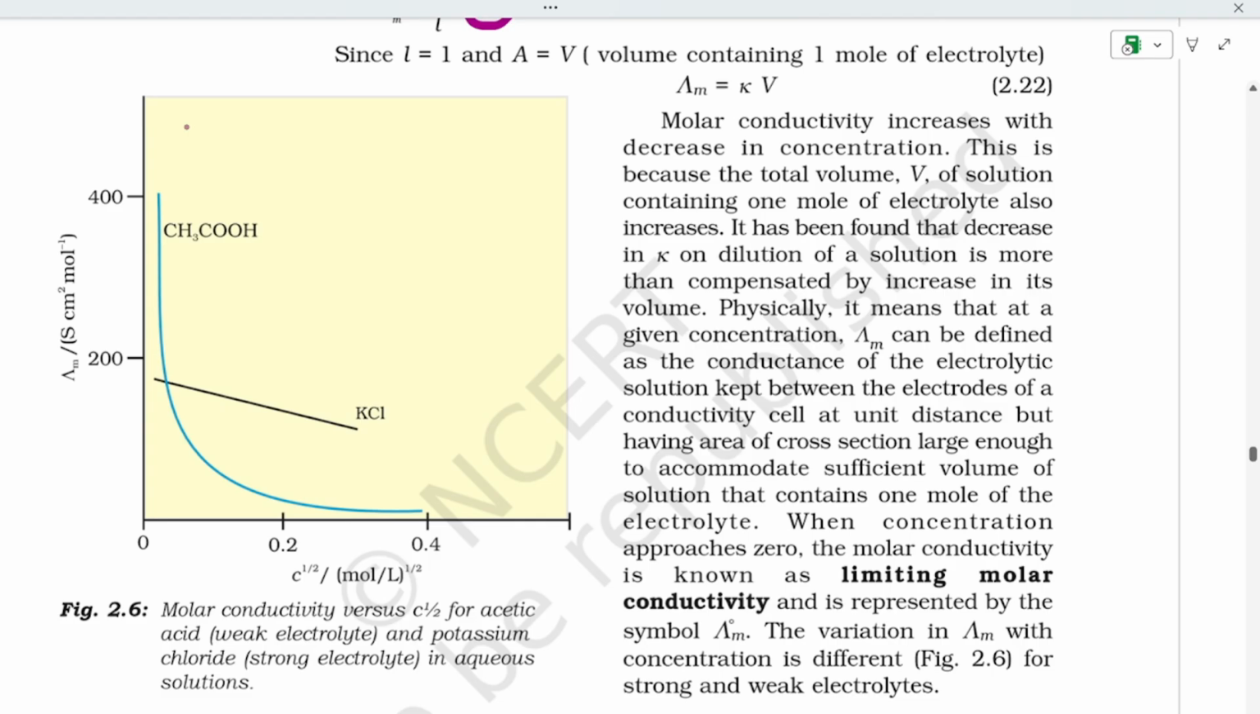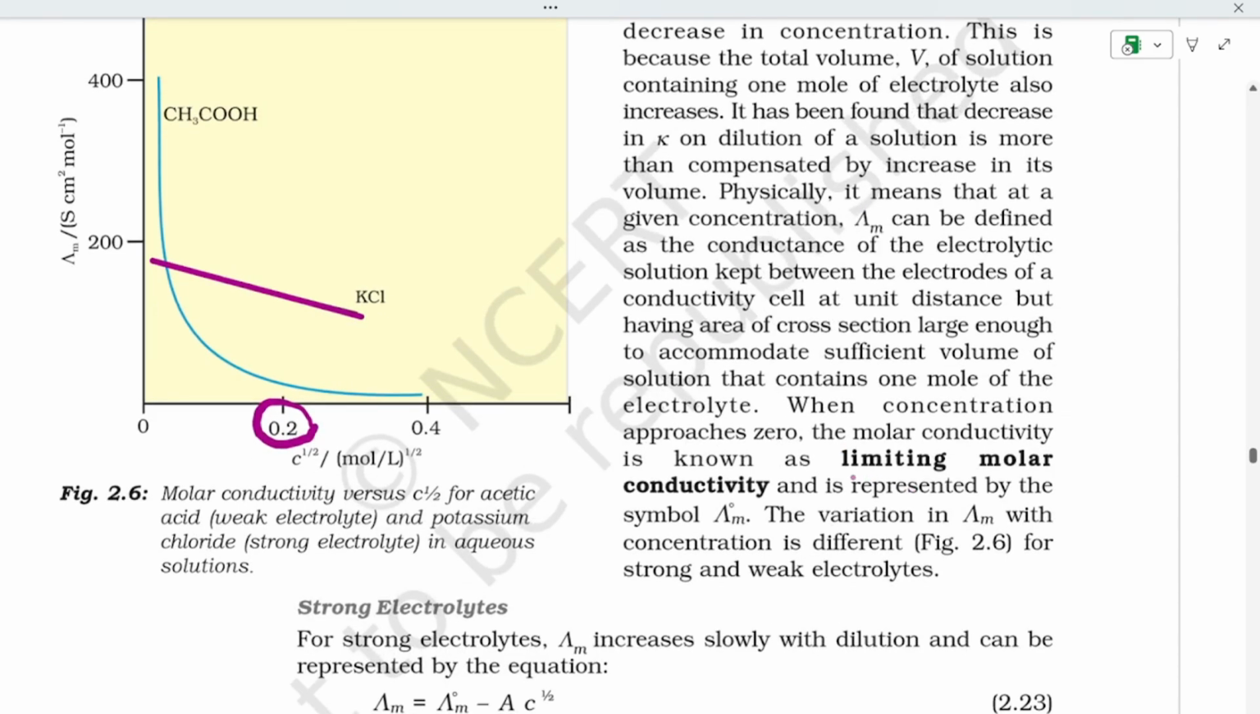And you can see this graph: on the x-axis there is mole per liter to the power 1/2, and we have taken values 0, 0.2, 0.4 in decimals, and here it is Siemens centimeter squared per mole, that is 200, 400, and it is decreasing for potassium chloride, and now we can see that is the limiting molar conductivity.